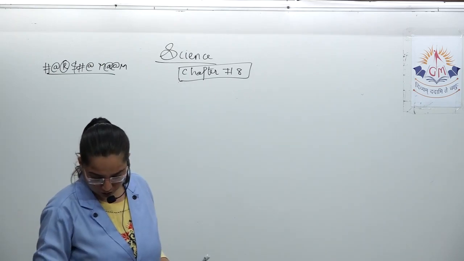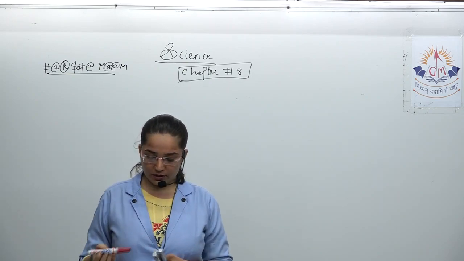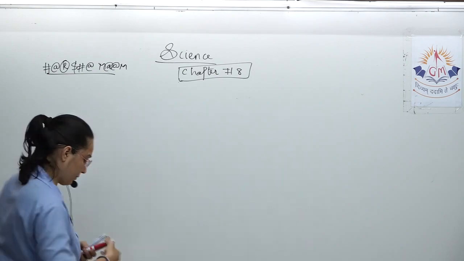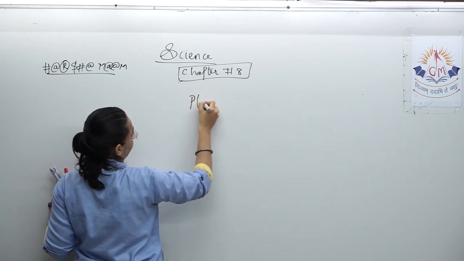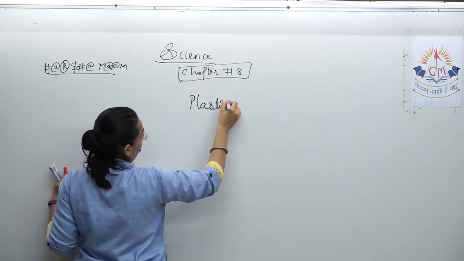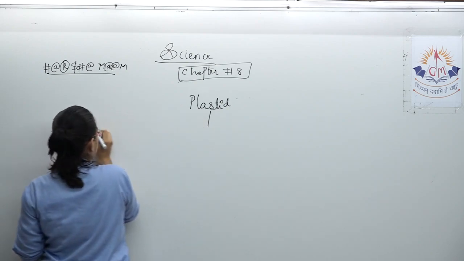Now we are going to talk about the next organelle in detail, and that is plastid. Basically, this plastid is divided into three parts.